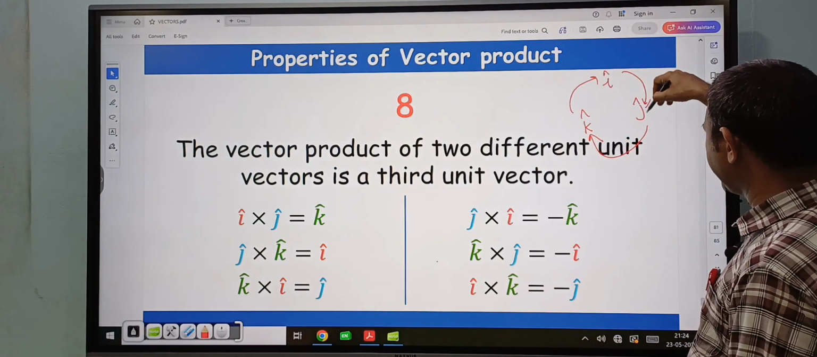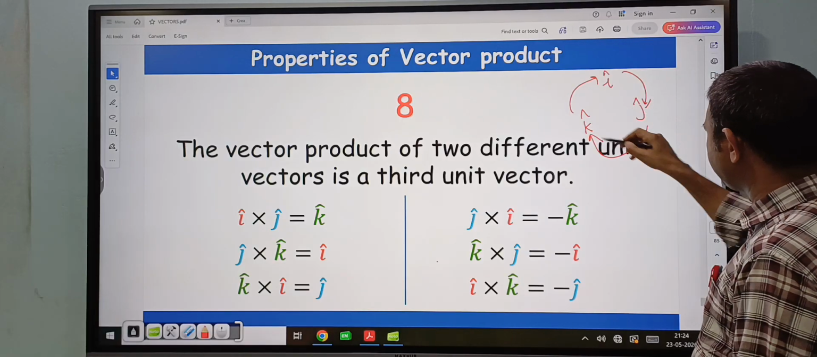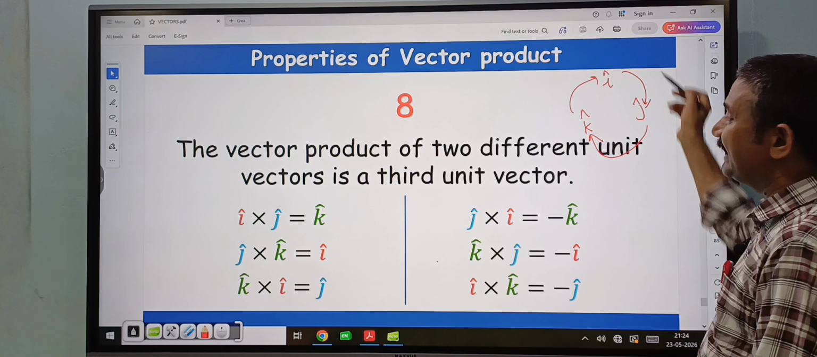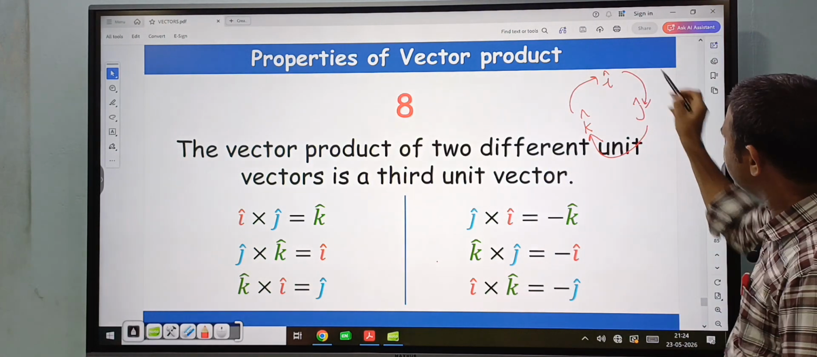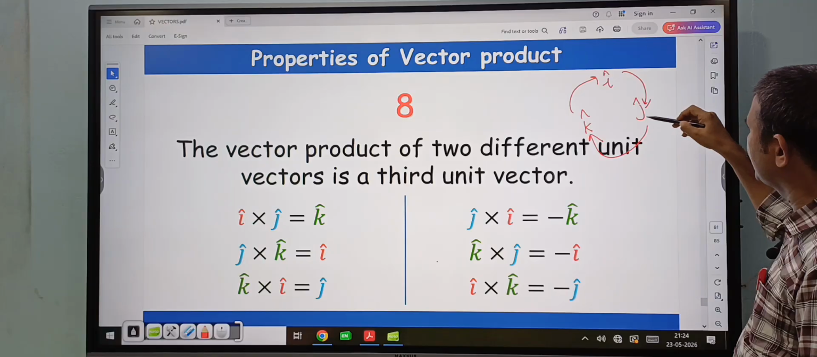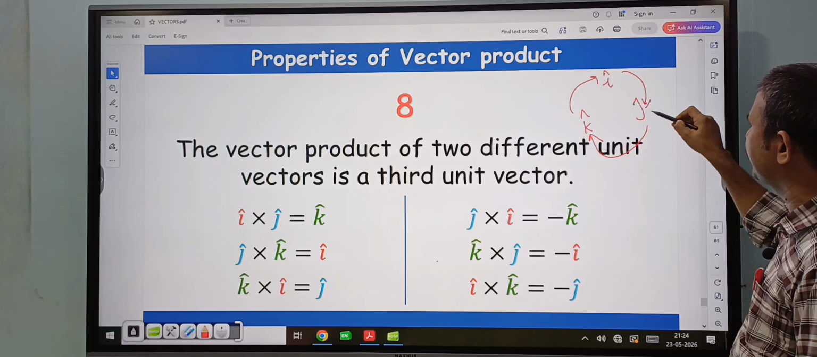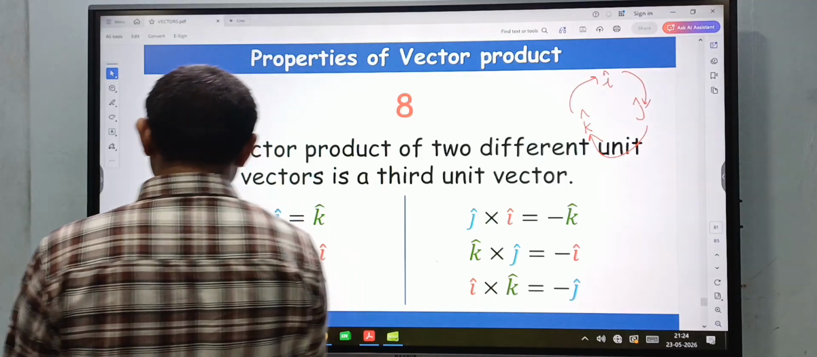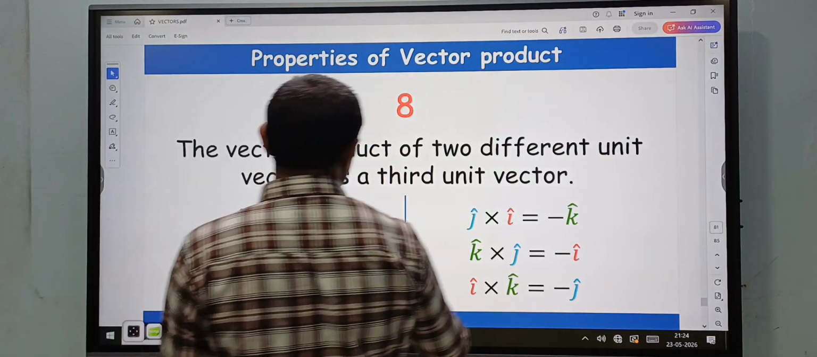So i cap cross j cap is equal to k cap, j cap cross k cap is equal to i cap, k cap cross i cap is equal to j cap. In the reverse direction, j cap cross i cap is negative, minus k cap, and i cap cross k cap is equal to minus j cap, k cap cross j cap is equal to minus i cap, like that. This is the way to represent the direction of the cross product.